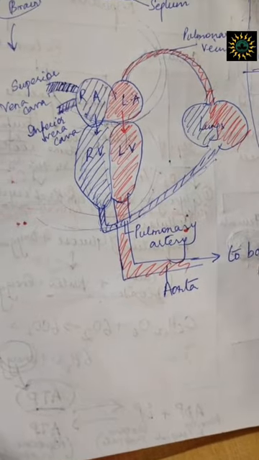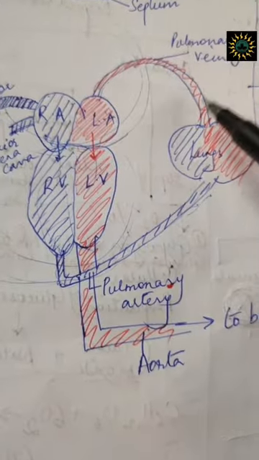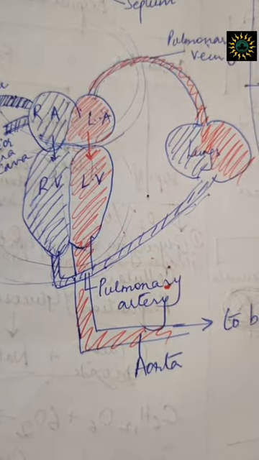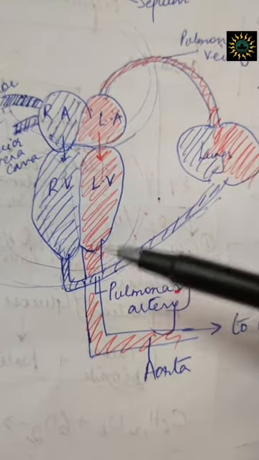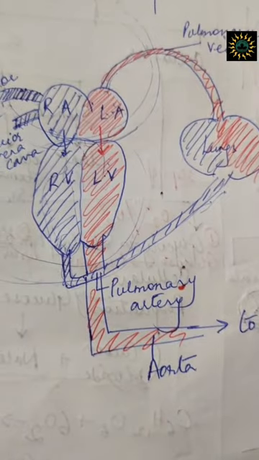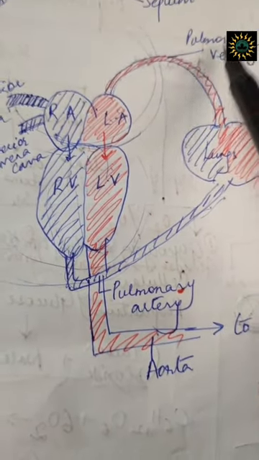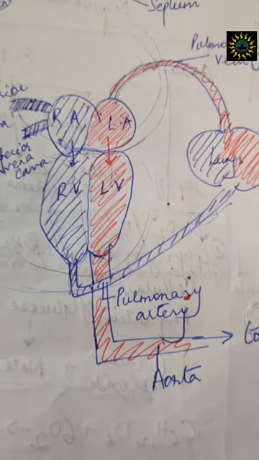This one. Next, remember, all veins are blood vessels that are directed towards the heart, and all veins carry deoxygenated blood, except for one vein, the pulmonary vein, that carries oxygenated blood towards the heart.